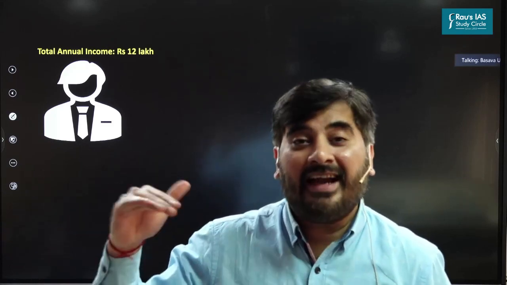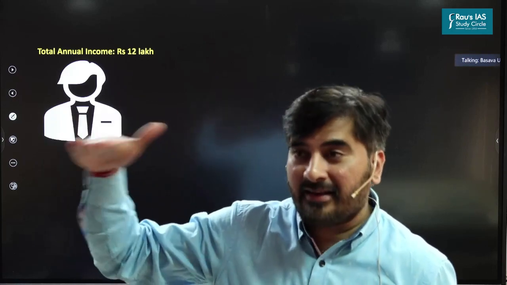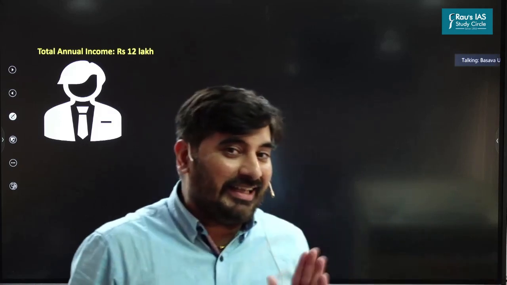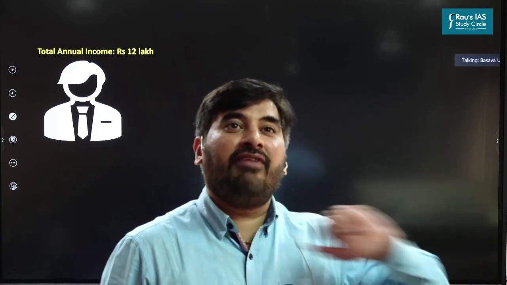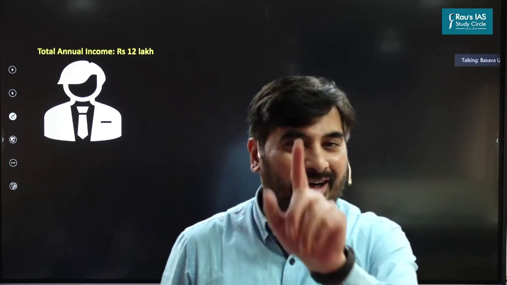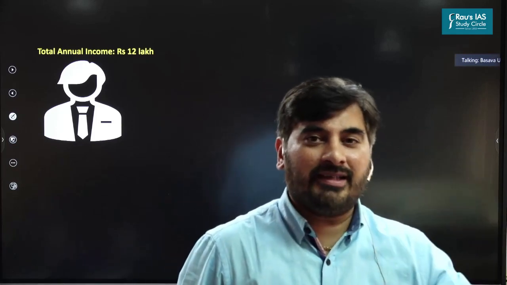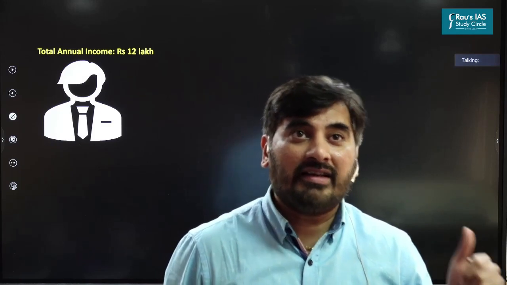But is it a flat tax which I'm paying? I'm not paying any flat tax. I'm paying tax according to the tax slab I belong to, right? But if I'm earning income from virtual digital assets, is there any tax slab? No, it's a flat tax rate of 30%. So irrespective of whether you earn 5 lakhs or 50 lakhs, everyone would have to pay 30% tax on crypto assets. Are we clear now?